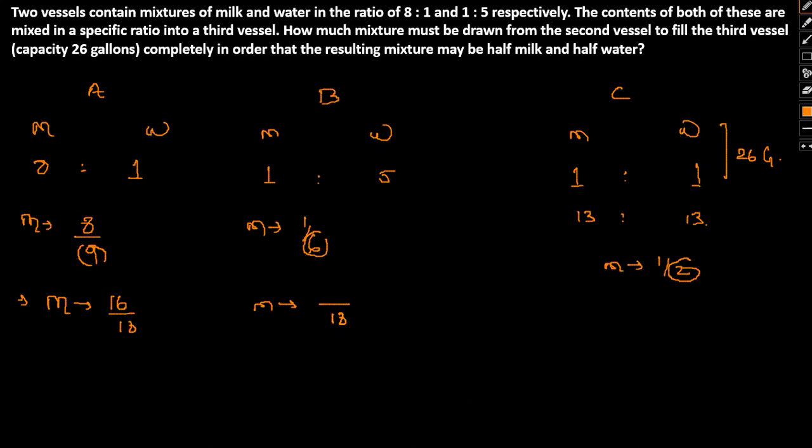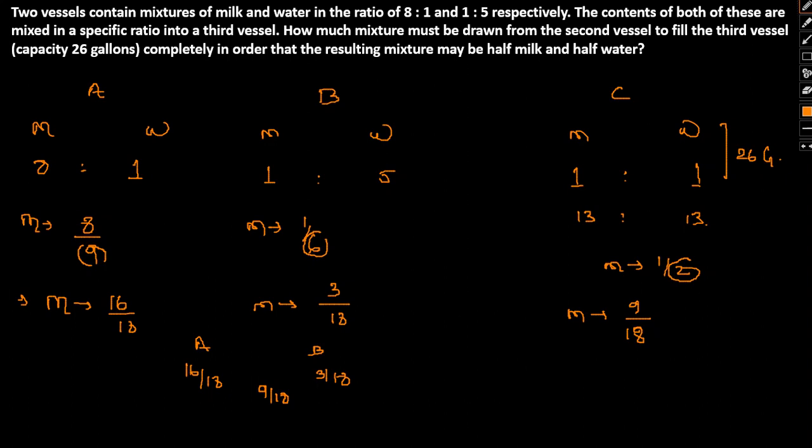Again here we can write it as 18: 6 threes are 18, so we'll multiply this by 3. Again here, 2 nines are 18, so this can be written as 9. I hope this much is clear. So this is the entire proportion. We have just represented this in similar terms. Now if we take a look at the milk again, say A, B, we have 16 by 18, we have 3 by 18, and finally we need 9 by 18.